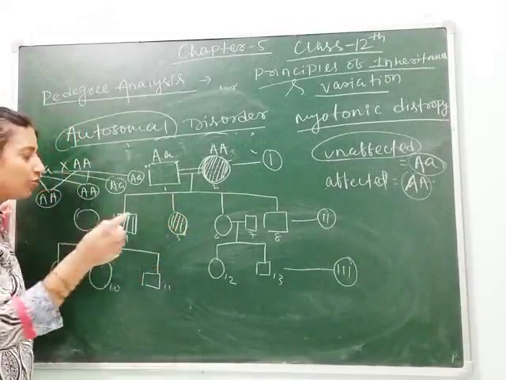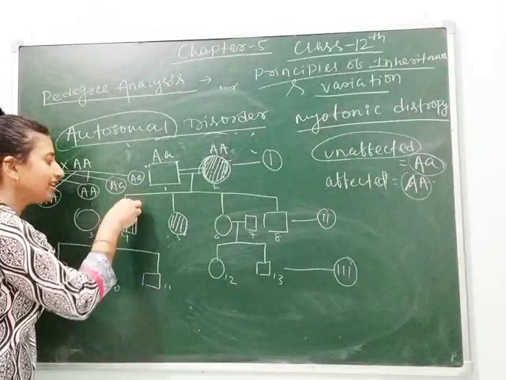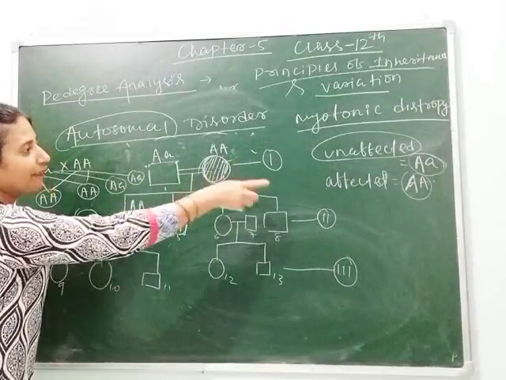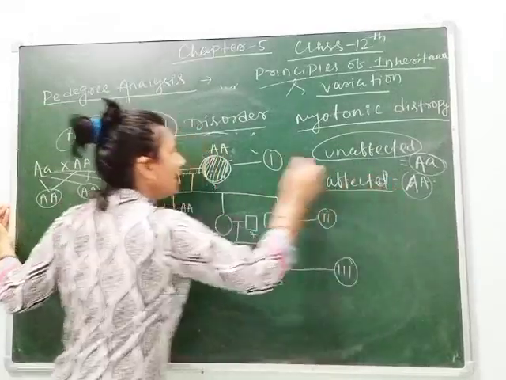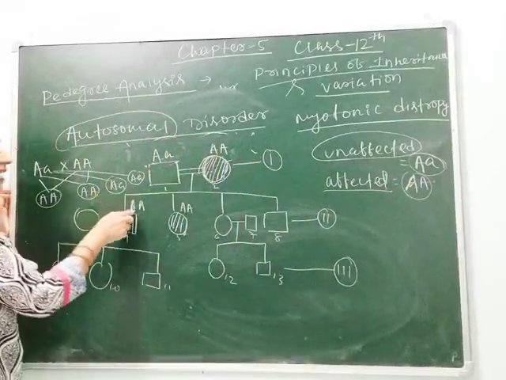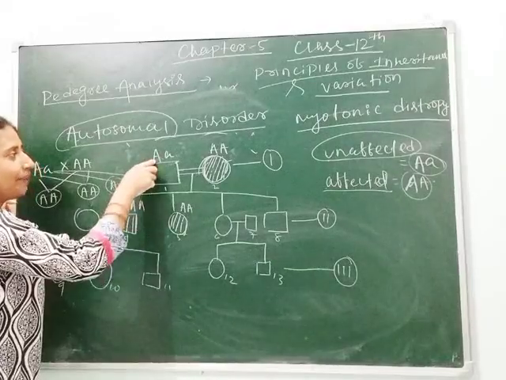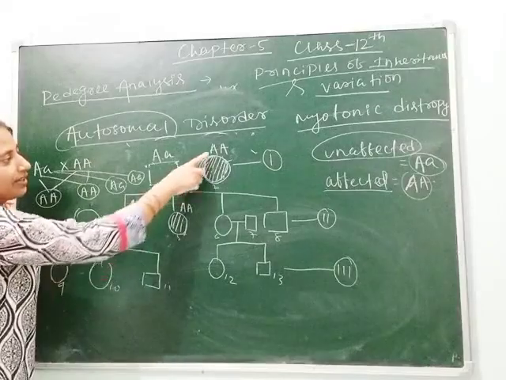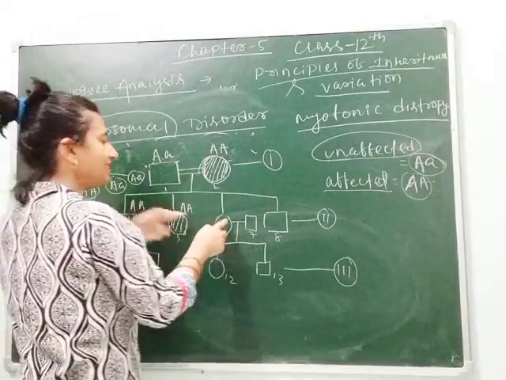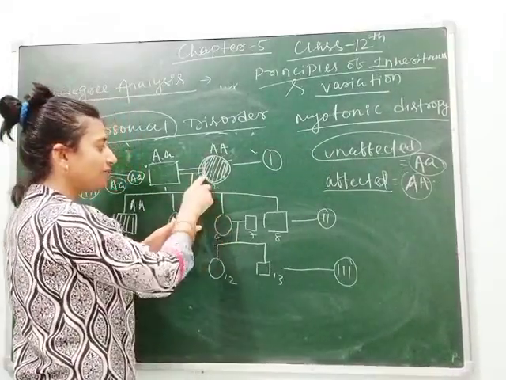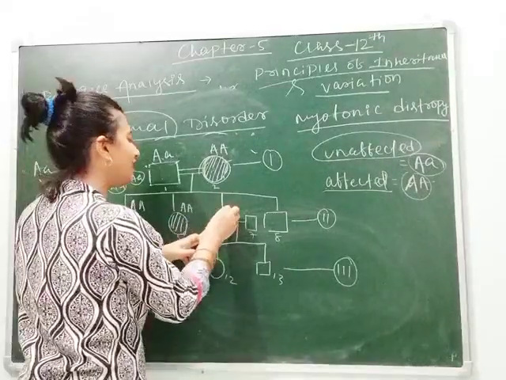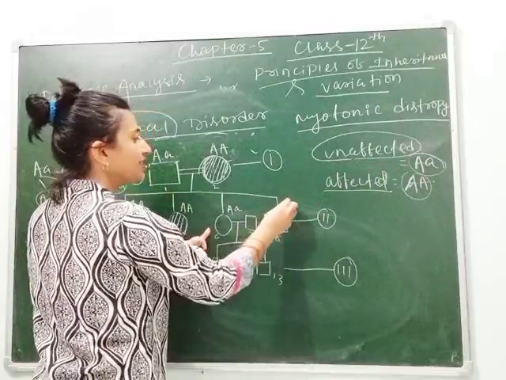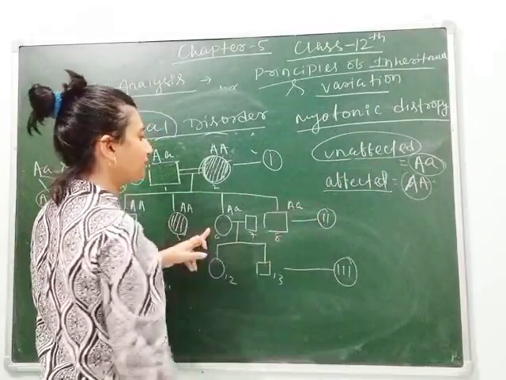If I tell you to write its genotype, then you close your eyes and write capital A because we take capital A for affected, and here the female also contains. So where does the capital A come from? Capital A from male and capital A from female here. Same here, but as this child, the third child of the first generation will not represent, so you can write here capital A, small a for unaffected, and here capital A, small a.